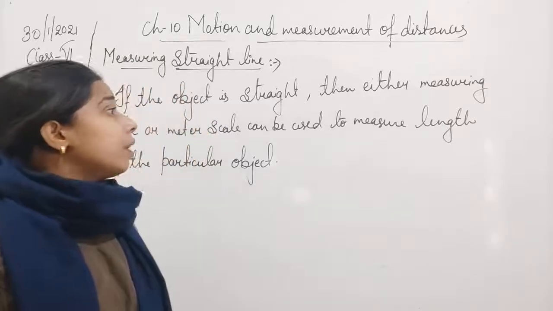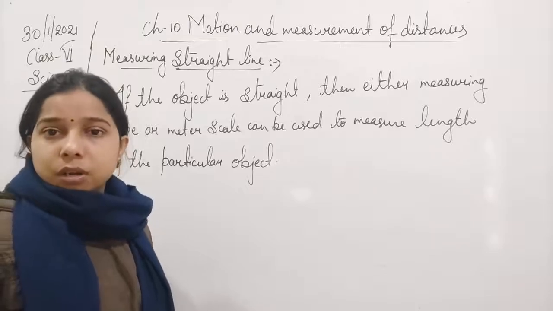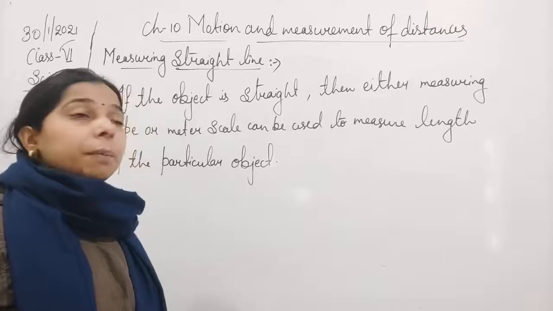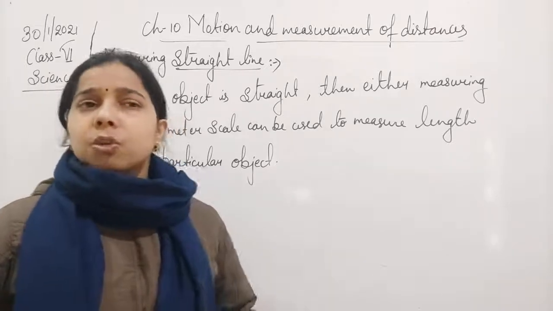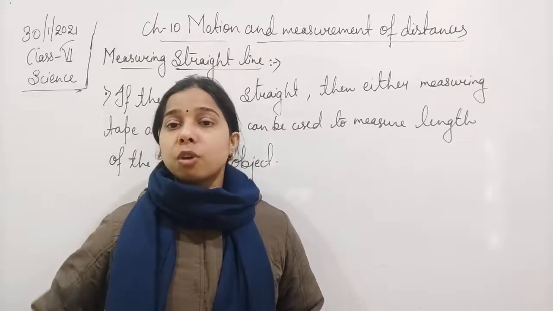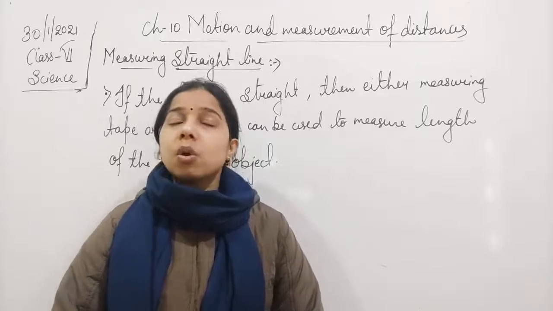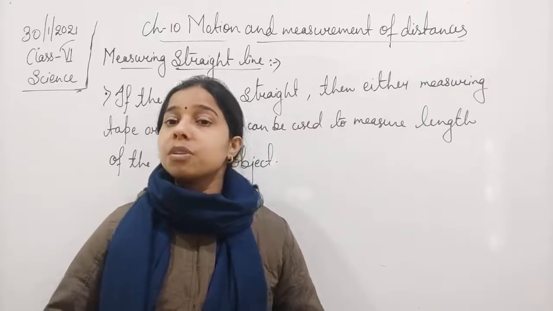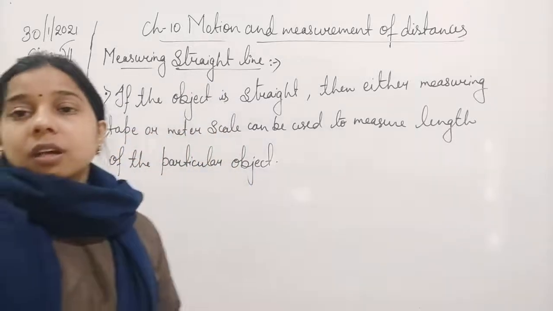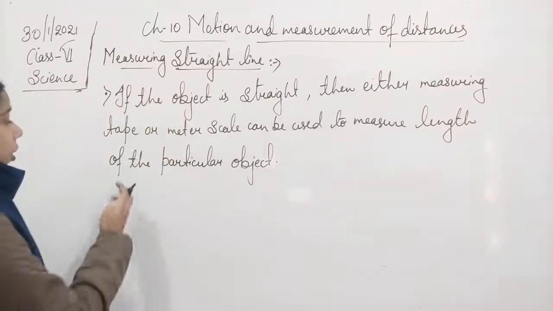What will happen if the body is not straight but curved? If it is a curved one, instead of using the meter scale, we will prefer to use the measuring tape. You have seen that the tailor, while taking the measurement of your stomach, chest, or waist, uses the measuring tape, and with the help of that they find the length of your waist or your chest.